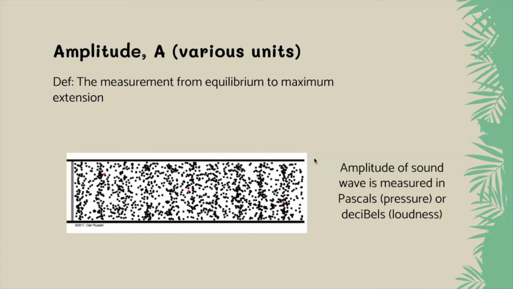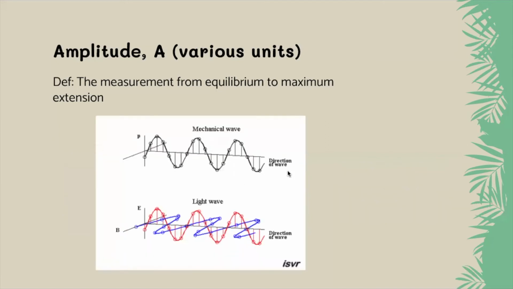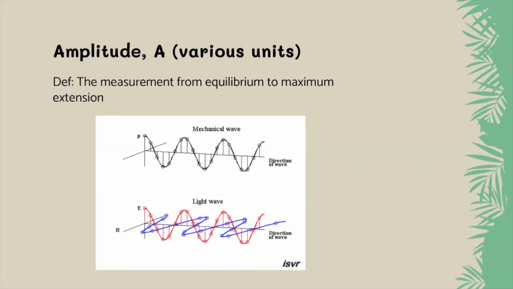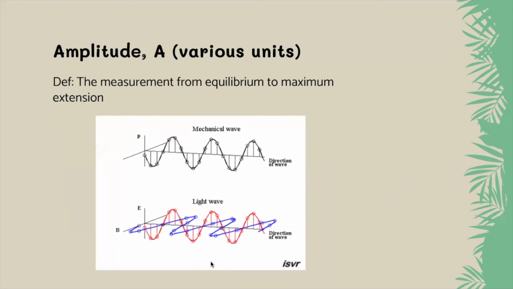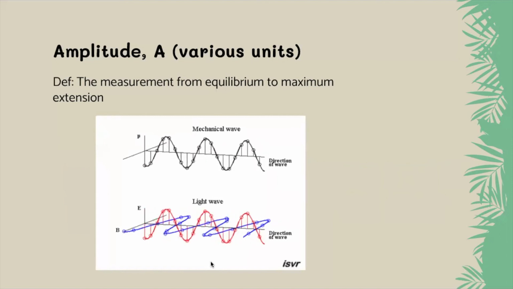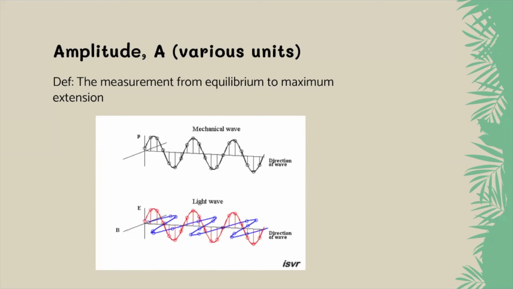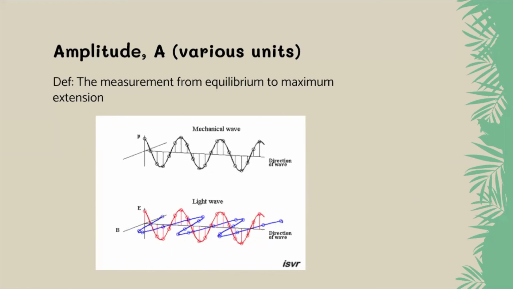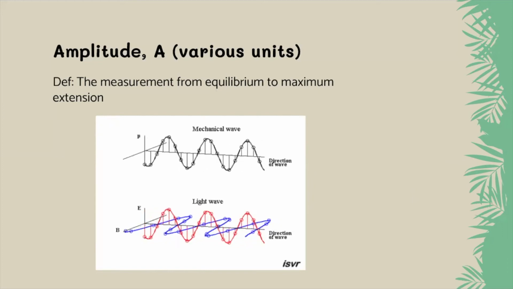So lots of the time, amplitude is just going to have a unit that makes sense for the system. One that we definitely will not do, but I want you to see: a light wave. Light is an electromagnetic wave. It has an electric field that's red, that vibrates up and down. Electric field is measured in newtons per coulomb. And it also has a magnetic field that's vibrating in the XY plane, that's blue.